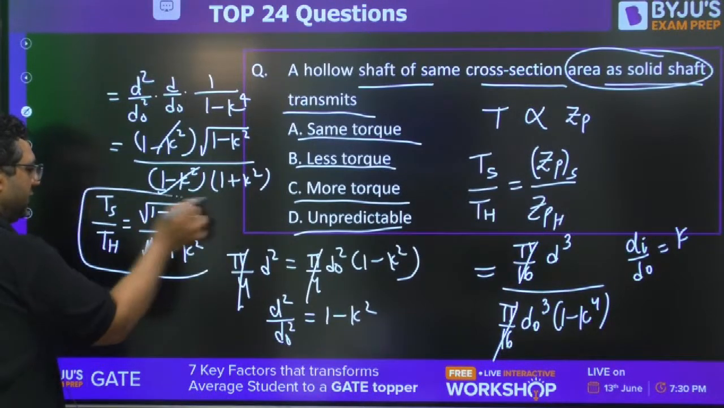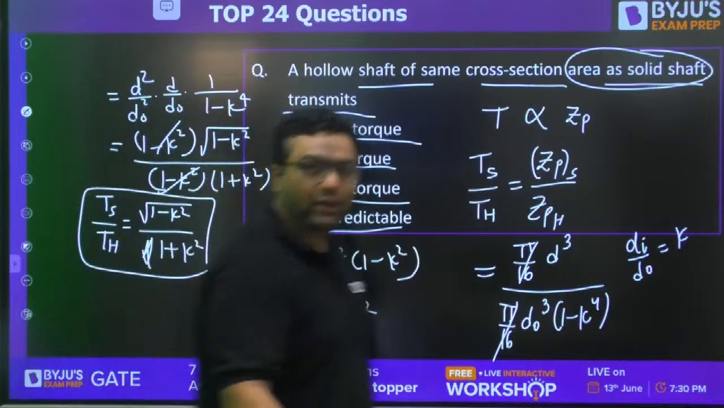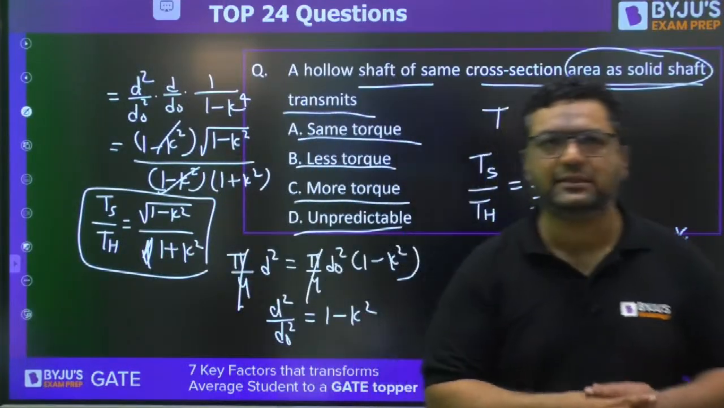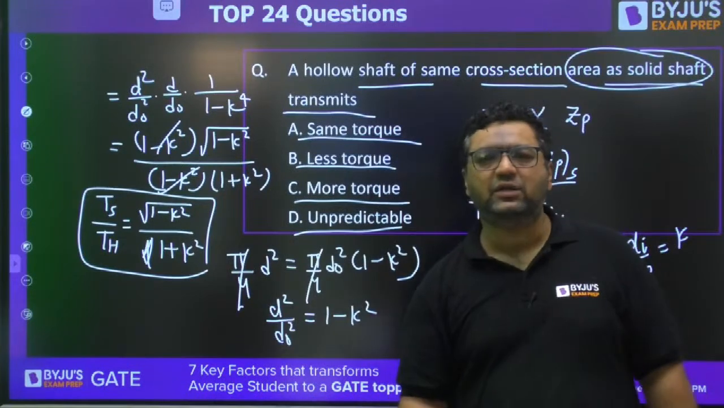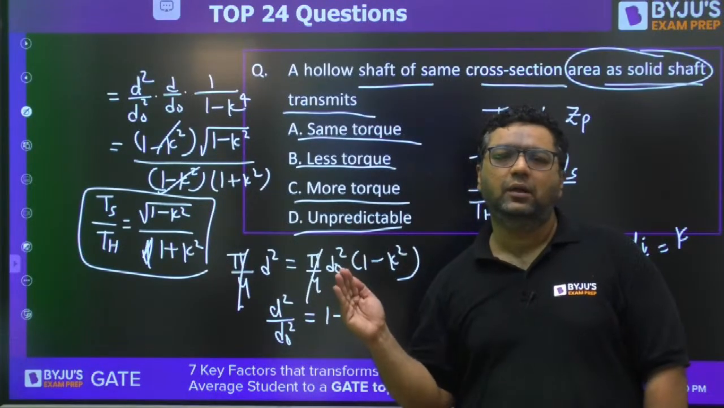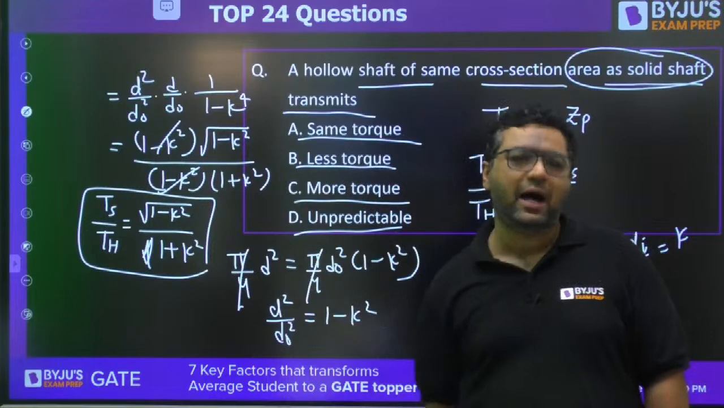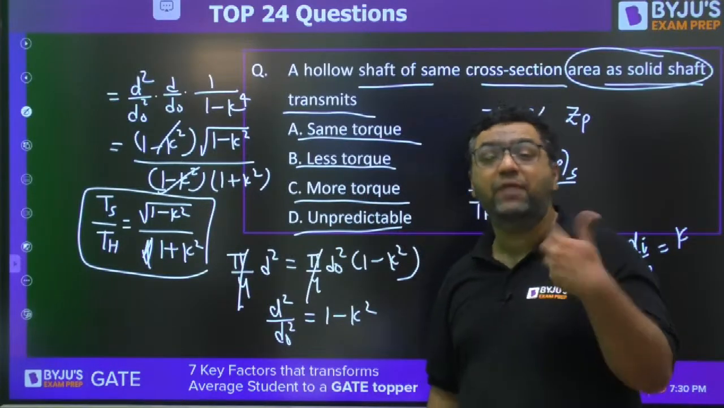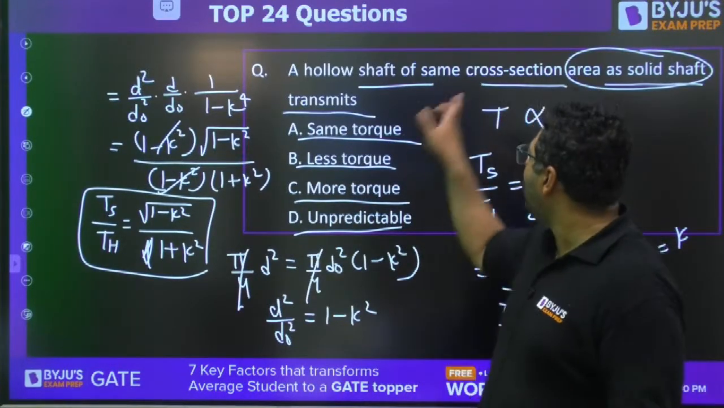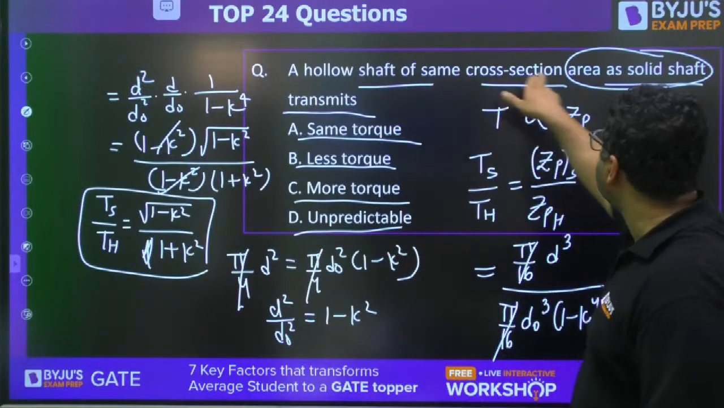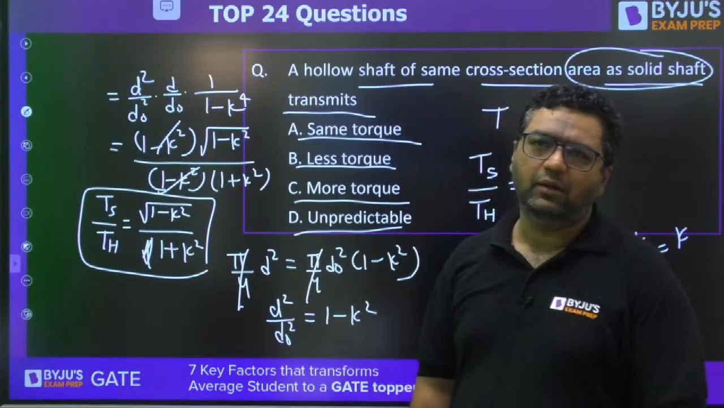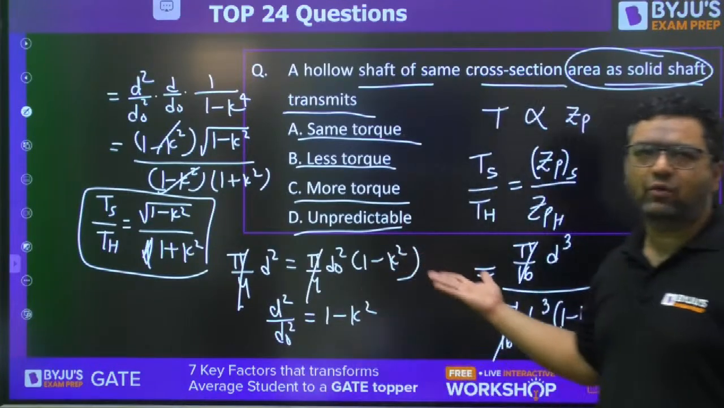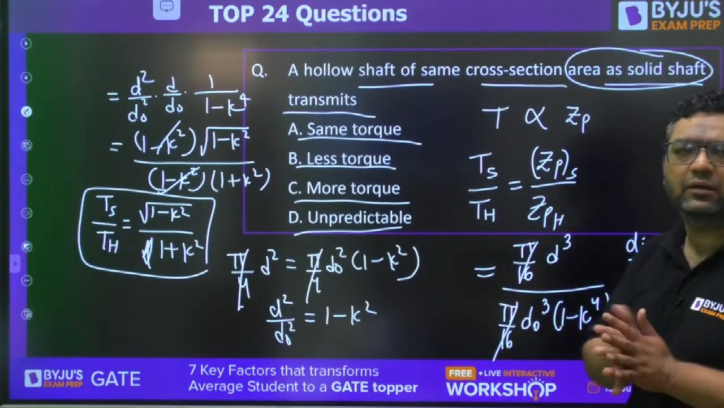Now you can decide for equal area what is going to be the case. Okay, there are two cases we have studied. For same outer diameter, solid are good. For same weight, hollow are good. There they have mentioned the hollow shaft, same cross section. They have said nothing about any other thing. Okay, so you can find out, I feel, what will be the answer.